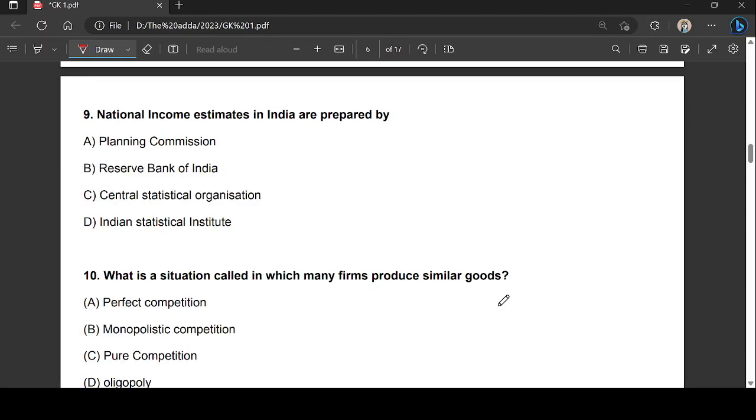National income estimates in India are prepared by, the right answer is option C, that is Central Statistical Organization, right? So this national income is estimated by the Central Statistical Organization, which works under the Ministry of Statistics and Program.